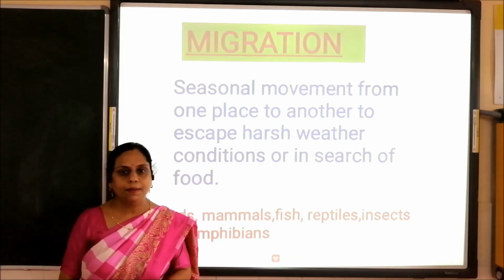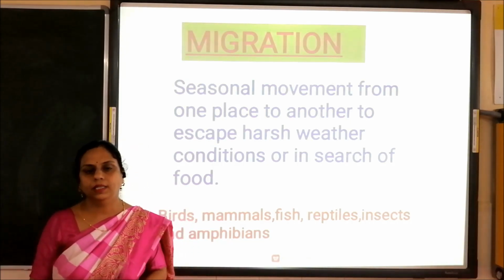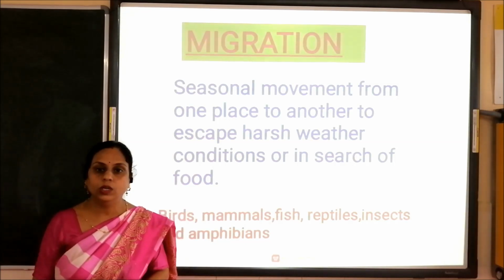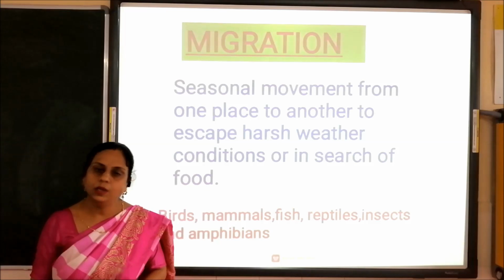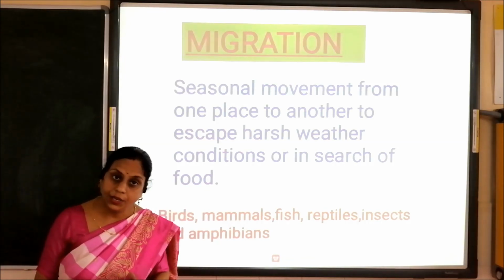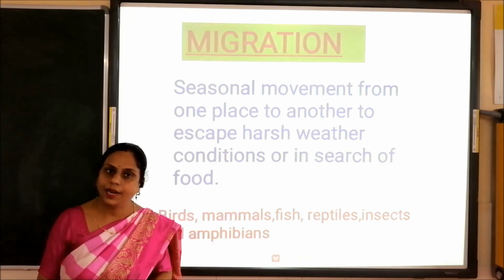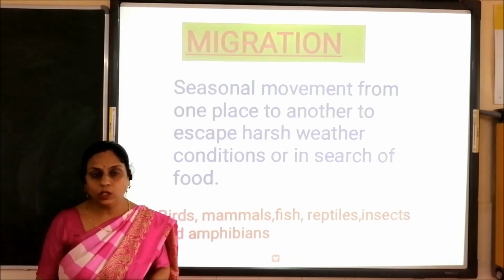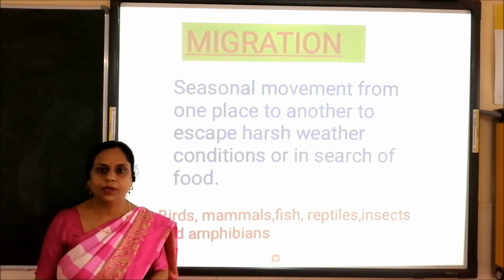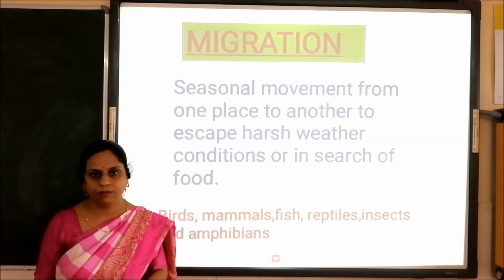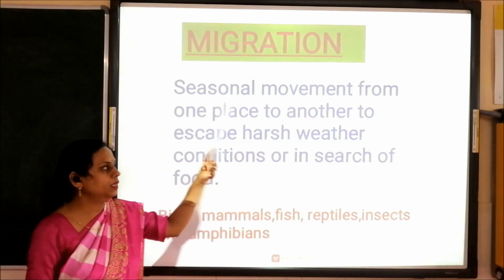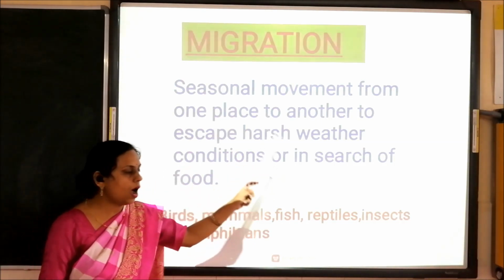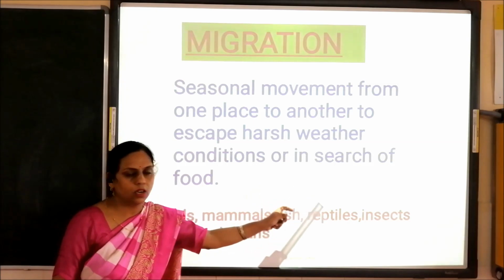Now children, some animals migrate to other places when they do not find food, water or favorable conditions for reproduction in their habitat. So they migrate to other places and return to their habitat when they find favorable conditions. This two-way journey or movement is called migration. So what is migration? Seasonal movement from one place to another to escape harsh weather conditions or in search of food.